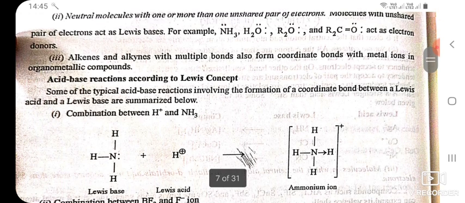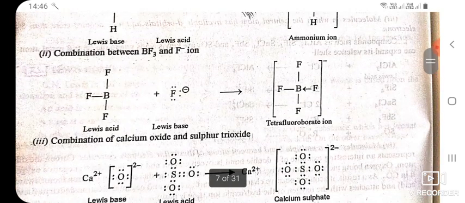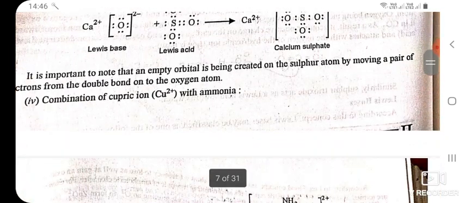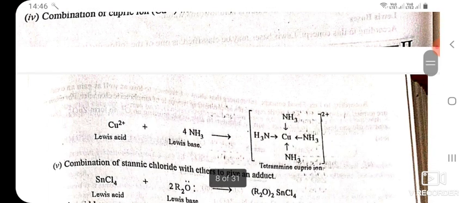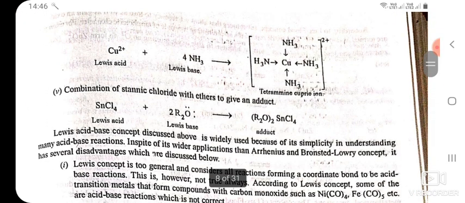Acid-base reactions according to Lewis concept. Some of the typical acid-base reactions involving the formation of a coordinate bond between a Lewis acid and a Lewis base are summarized below. It is important to note that an empty orbital is being created on the sulfur atom by moving a pair of electrons from the double bond on the oxygen atom. Combination of cupric ion Cu2+ with ammonia. Combination of stannic chloride with ethers to give an adduct.